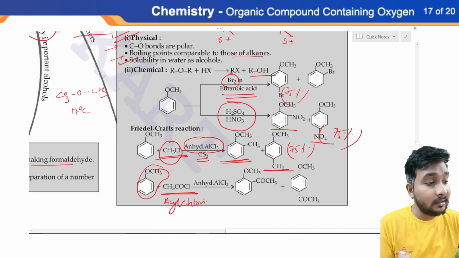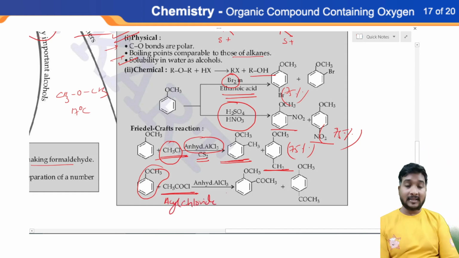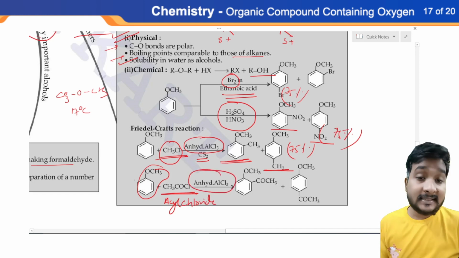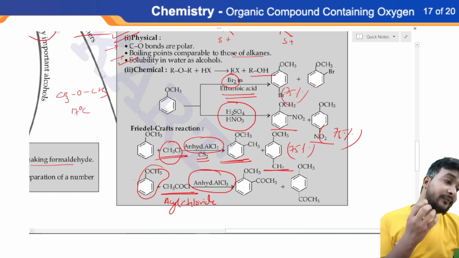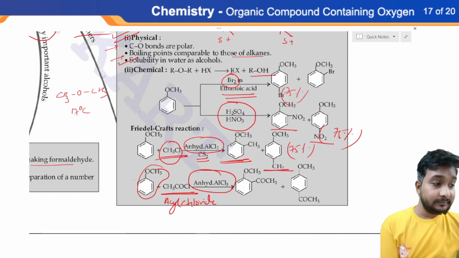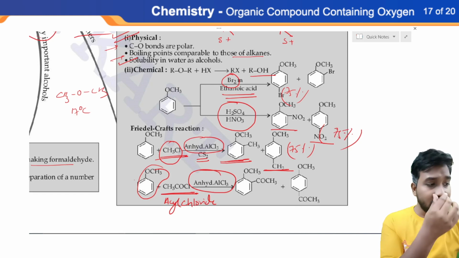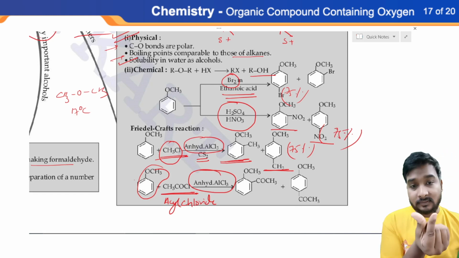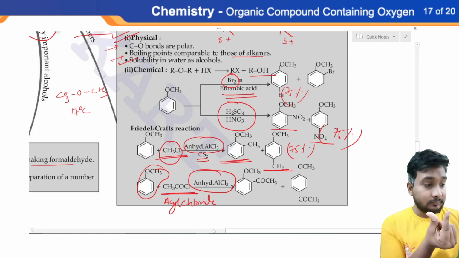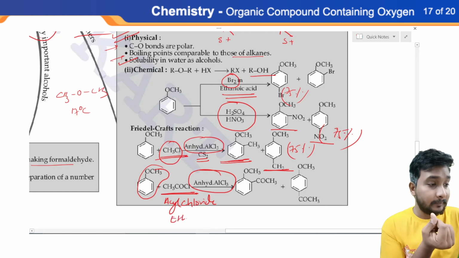acyl halide or acyl chloride, in the presence of again anhydrous AlCl3. So if you are reacting this anisole with acyl halide or acyl chloride, the acyl group, that is CH3CO, we can call the ethanoyl group, right? So ethanoyl, I'm writing here.